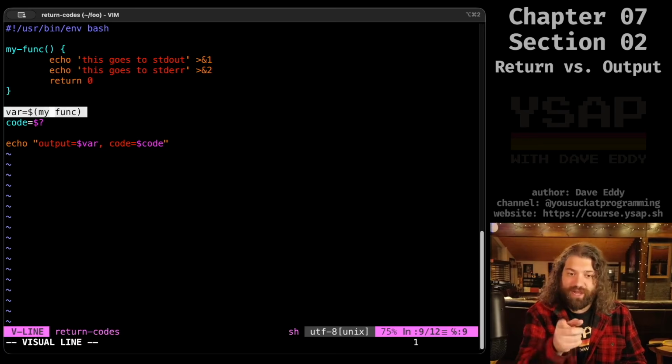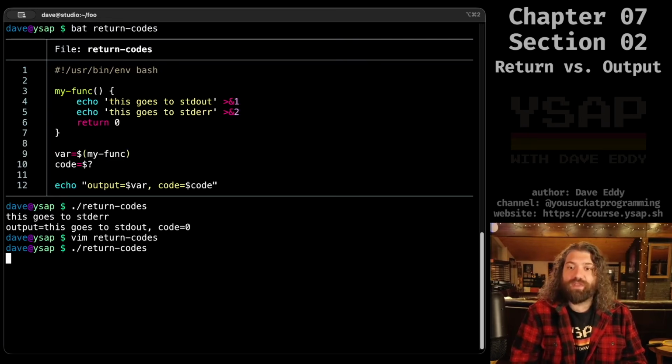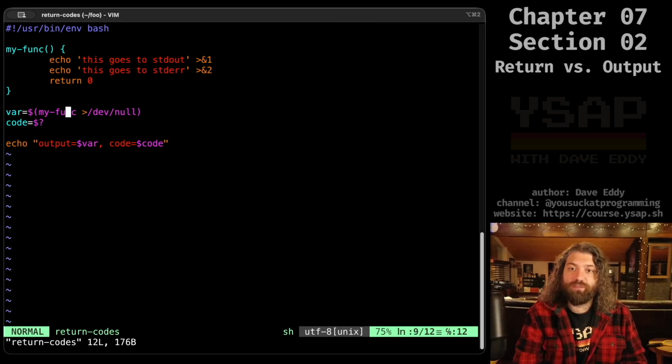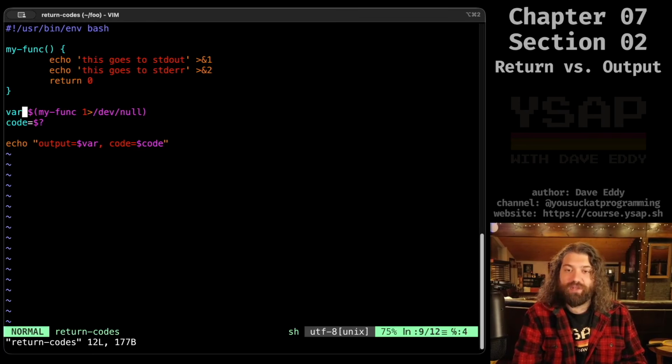Like you, the programmer down here where I'm highlighting, you can control that, because I could say, hey, you know what? I actually want to redirect everything to dev null. You never really write code like this because this notation means you want to capture the output. Why would you throw the output out? But if I run this, you can see that we still get the error, but the output is empty because we threw the output away. You could put 1 greater than dev null. It's exactly the same. This is just very explicitly stating it, but you can do that.